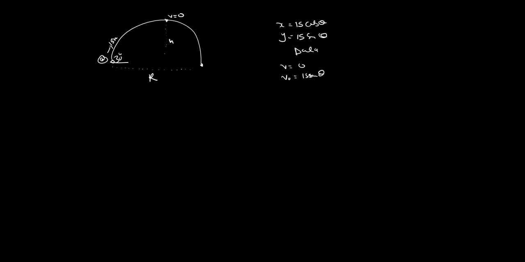What else do we have? We also have acceleration due to gravity, which is negative g, or just negative 9.8. I won't put the units. Those are the data that I have.